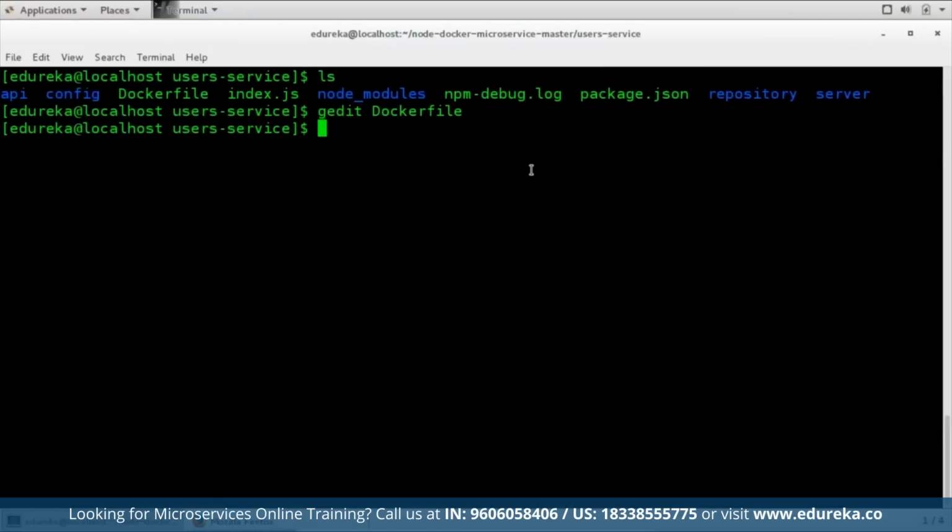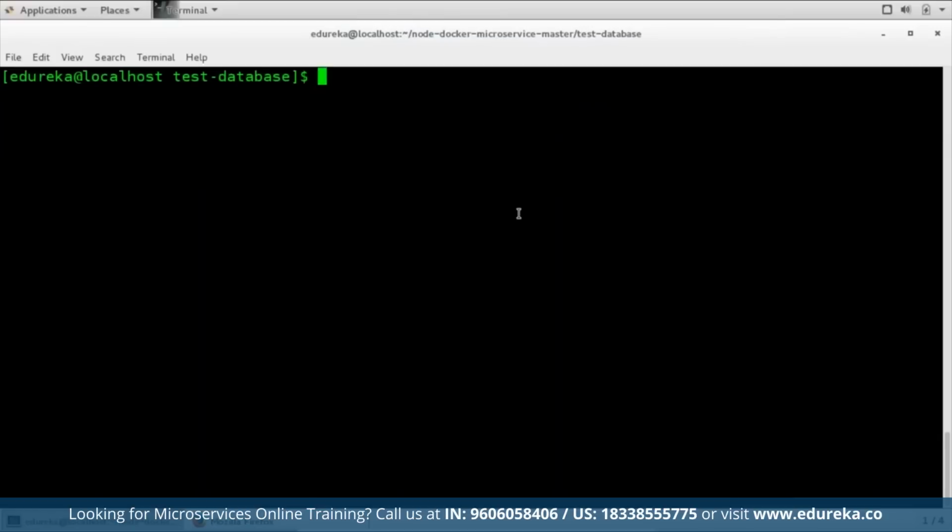Similarly, I've written the Dockerfile for my test database as well. Let me quickly go to that particular directory. Here in the test database, when we hit an ls command, we can currently see that we have two files: Dockerfile and setup.sql. But I had actually told you to create start.sh and stop.sh along with setup.sql. There was no Dockerfile. Now that we are familiar with Docker, we can improve on this by looking at the MySQL image documentation on Docker Hub. There's a note which tells us the .sql or .sh file added to the images folder will be executed when setting up the DB.